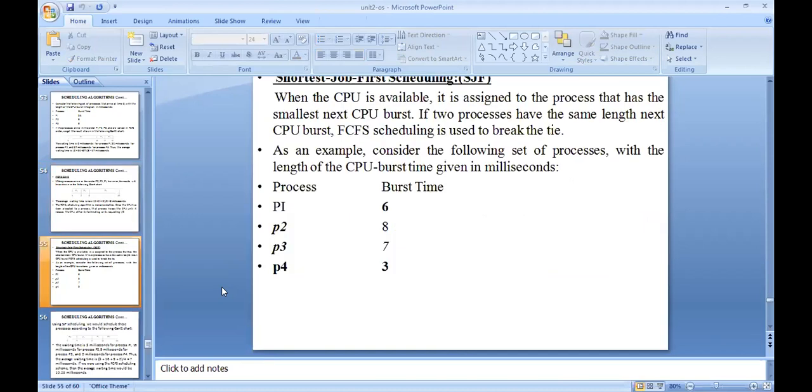And the next one, shortest job first. Let me check the paint, whether it is working or not. Let me check.